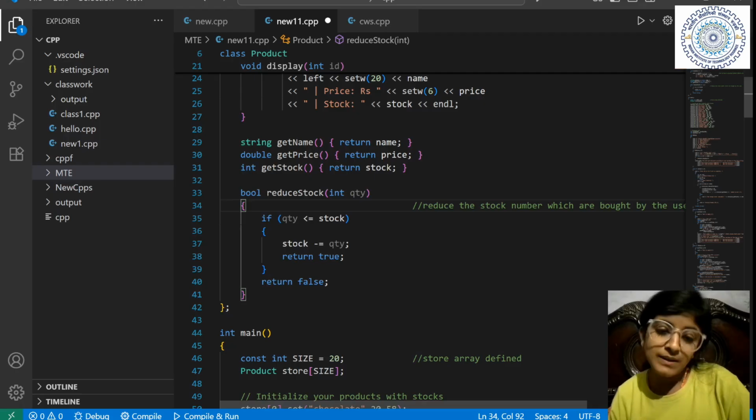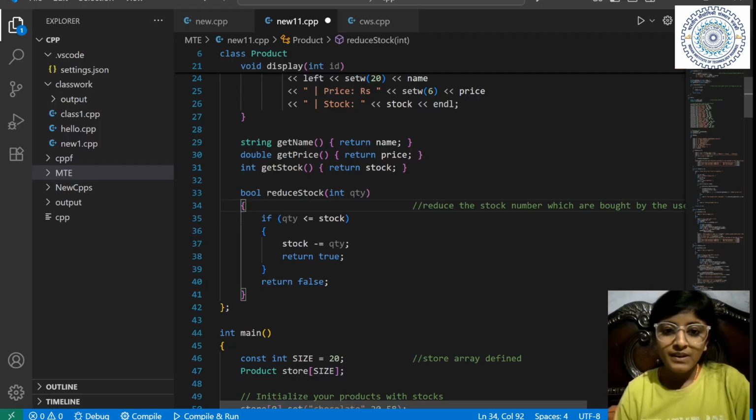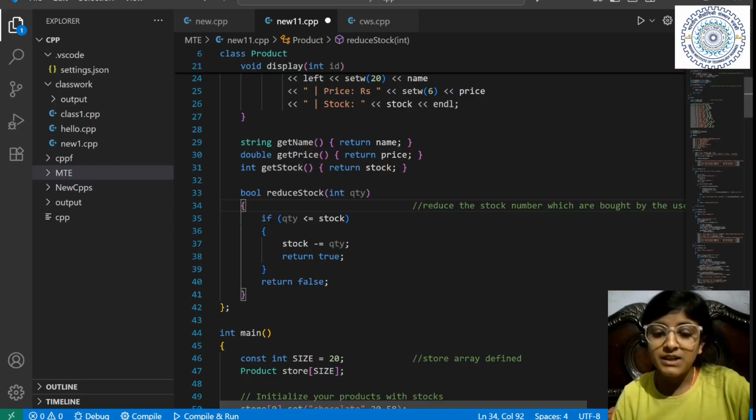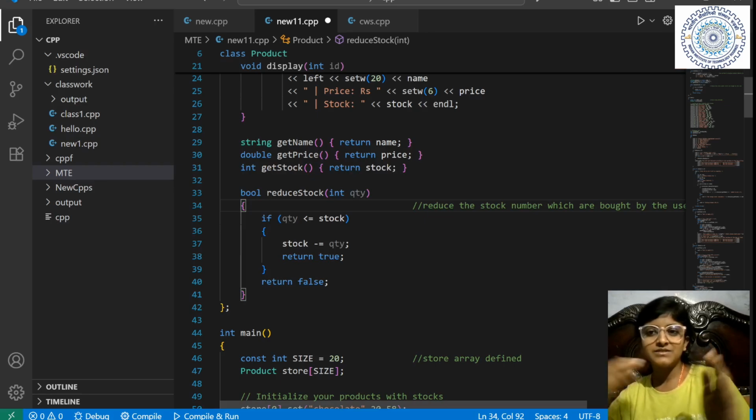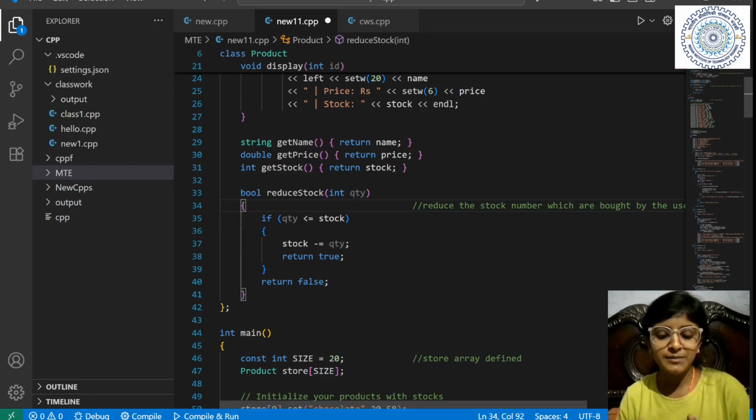Basically, you will understand this later, why we were using it, but I will explain it to you anyway. Int quantity, if quantity is less than or equal to stock. See, what is quantity? We will make a function in the cart, quantity entered by the user, right? So if quantity is less than stock is what?